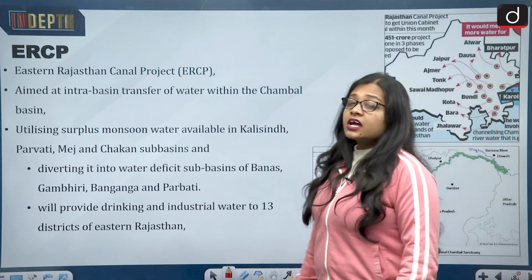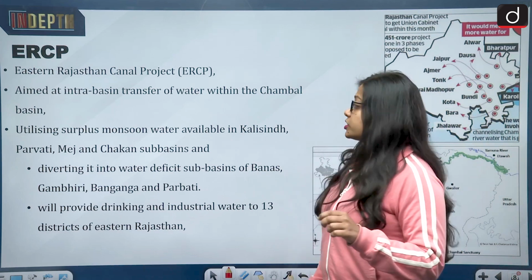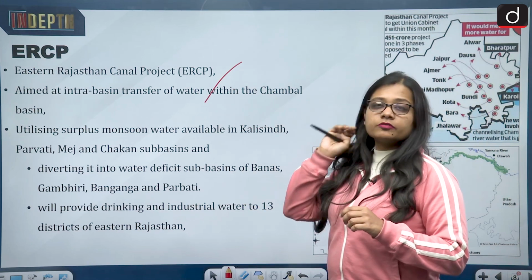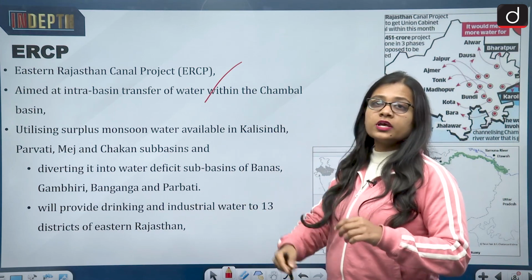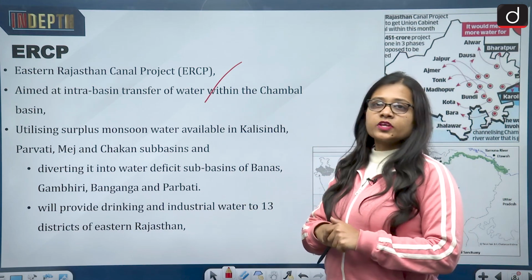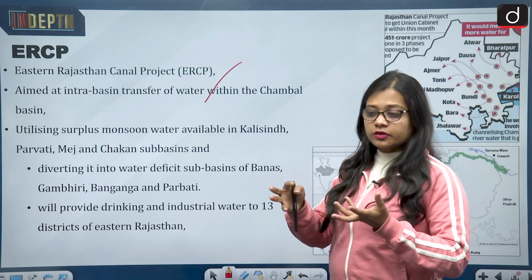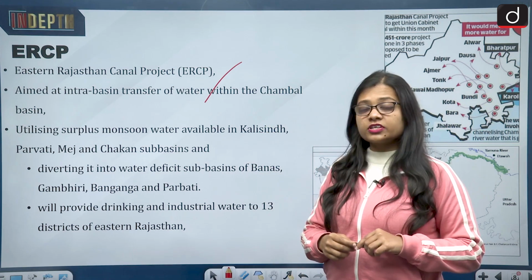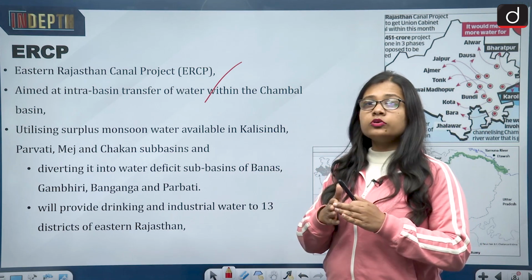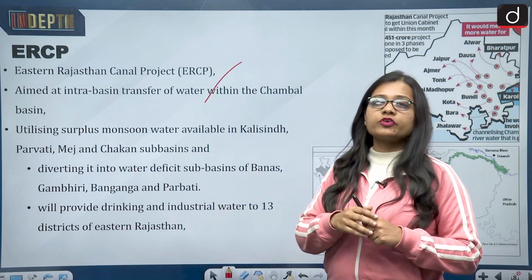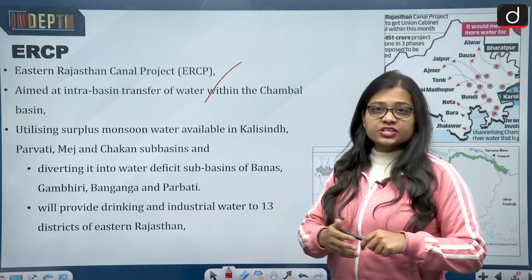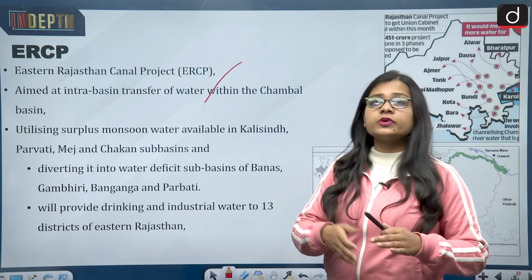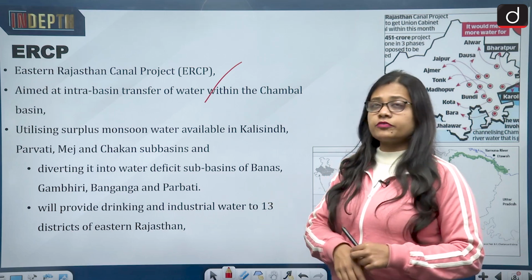Now about the ERCP project. ERCP stands for the Eastern Rajasthan Canal Project. Rajasthan is known for lack of water, so this was considered one of the most ambitious projects of the state of Rajasthan, as it talks about the sharing of water from one state to another, an irrigation canal project. This is how the farmers of the state would benefit.